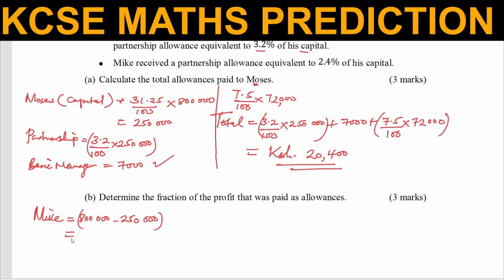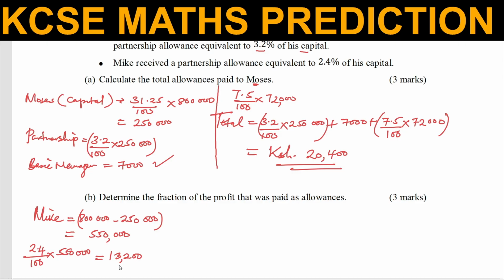This will give us the capital that Mike contributed, and this will be 550,000. Mike received a partnership allowance equivalent to 2.4% of his capital, which is 550,000. So this will give 13,200.